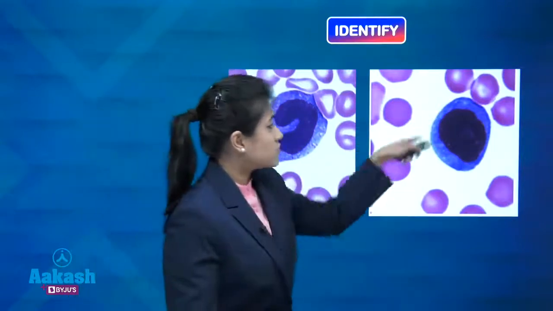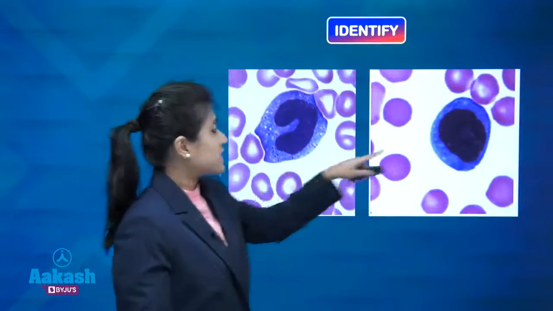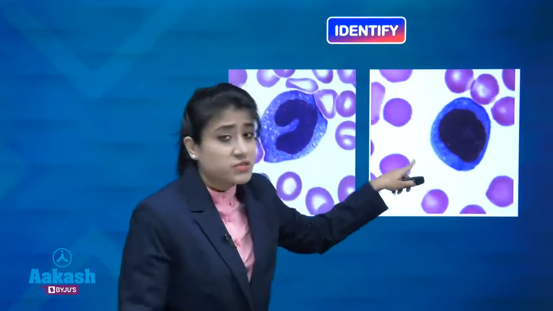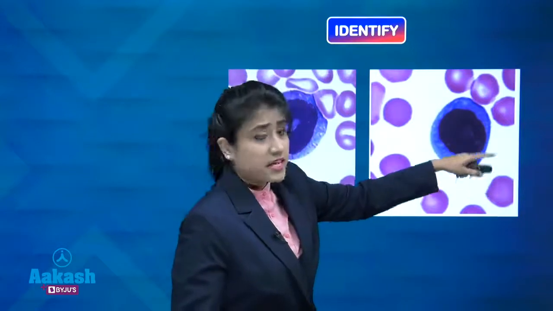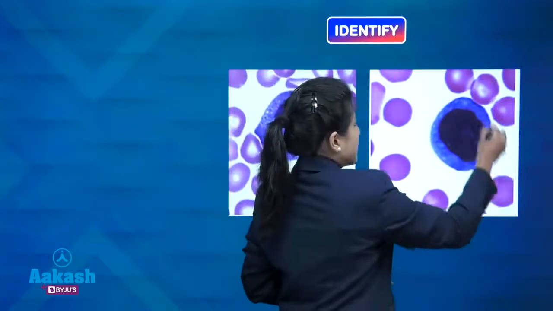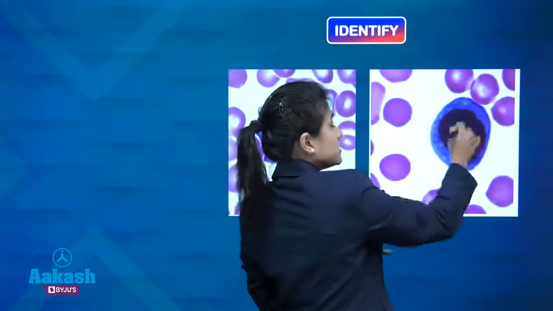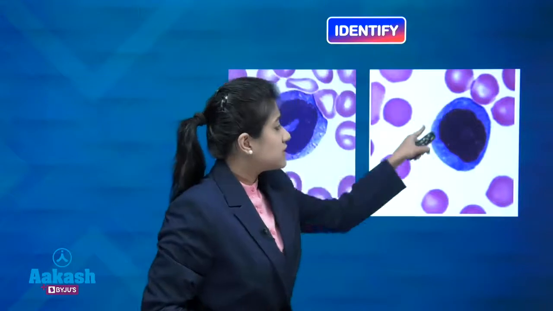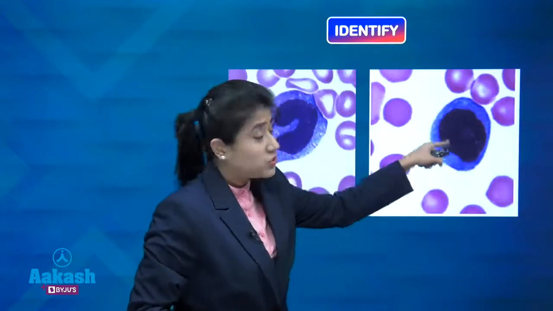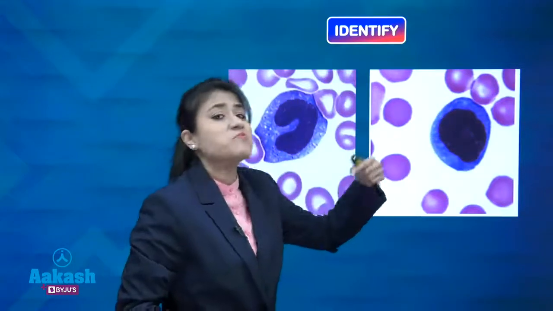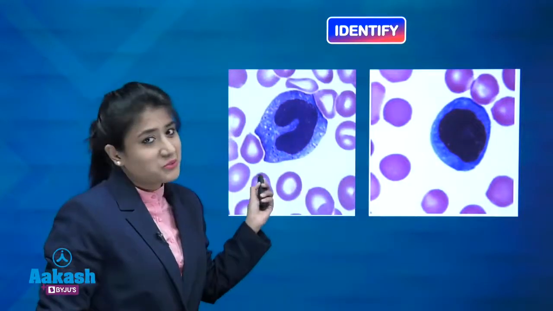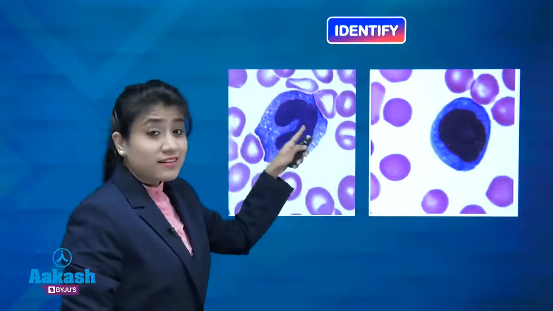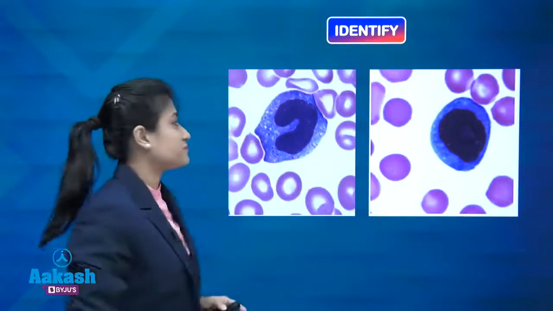Okay, you can see the size of the cell. By seeing the size of the cell you can say whether it's small lymphocyte or large lymphocyte. Here you can see it's occupying more than 3 RBCs. If you compare it with the nearby RBC, you can say okay, it's more than 3 RBC size. So it is your large lymphocyte. Again you can see that the cytoplasm is less as compared to the nucleus. Nucleus is very big, it is occupying more portion of your cell. While here you can see horseshoe shaped nucleus and cytoplasm is abundant. So this is your monocyte.